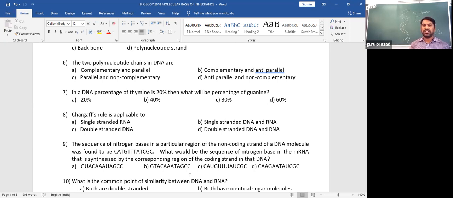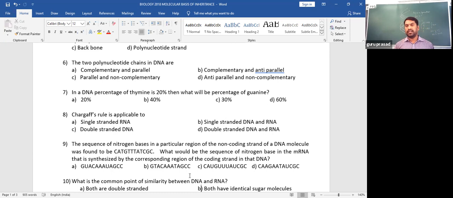So first option, single-stranded RNA. Either single-stranded DNA or RNA, it is not applicable. So option A is wrong. Single-stranded DNA and RNA, I just told, it's wrong. Double-stranded DNA, of course, that's the right answer.